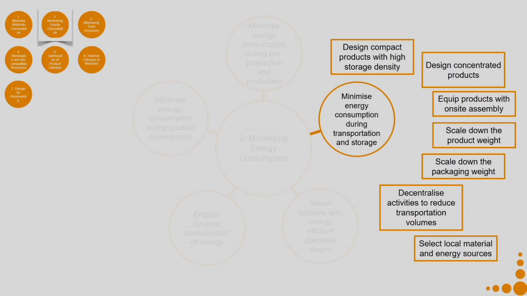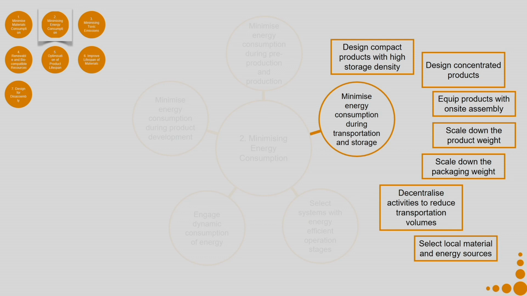Now, I have this particular manufacturing unit located somewhere in one extreme corner. So, there is huge transportation requirement. Can I split this factory into two different locations so that I can minimize on the transportation? Or can I have many more locations, or have things manufactured in certain locations but assembled in another location which is closer to the consumer? So, you can check out what can be an appropriate strategy for your product to minimize the energy consumption.